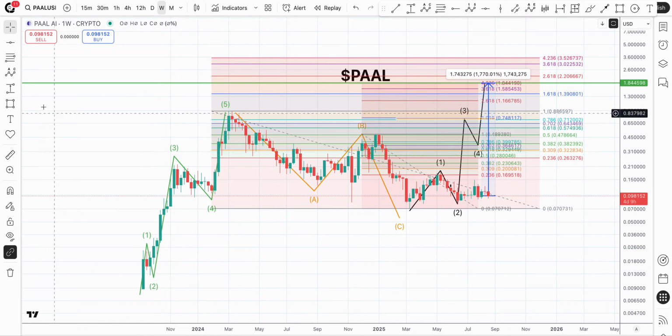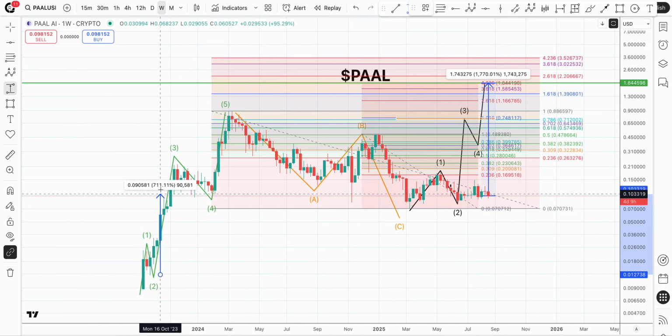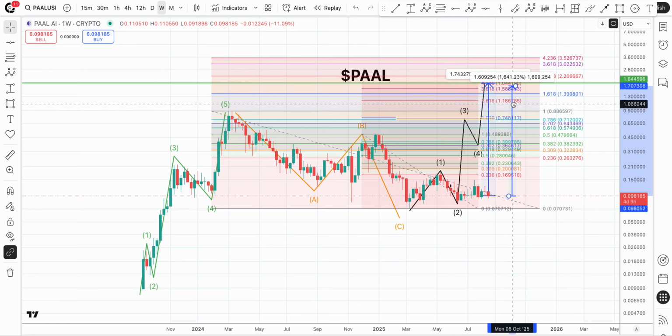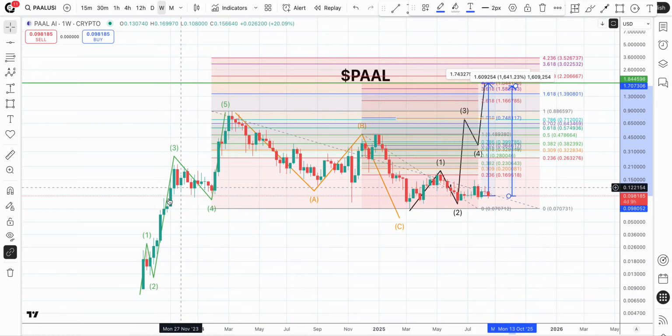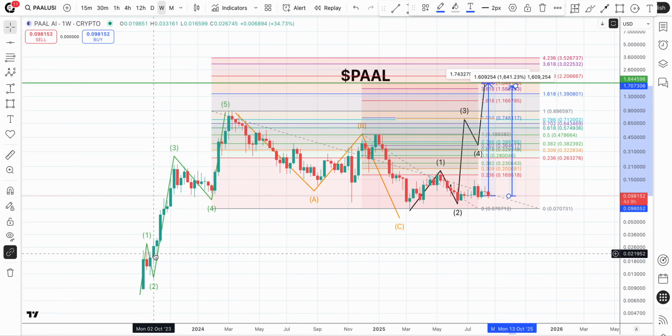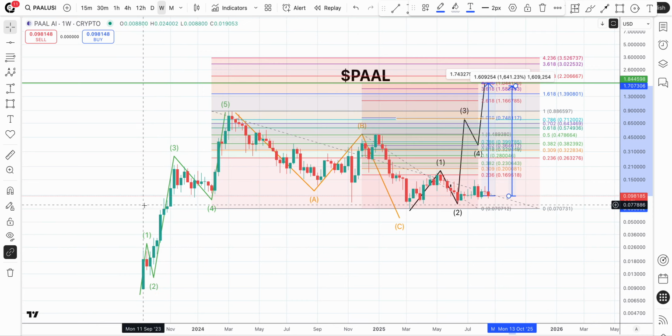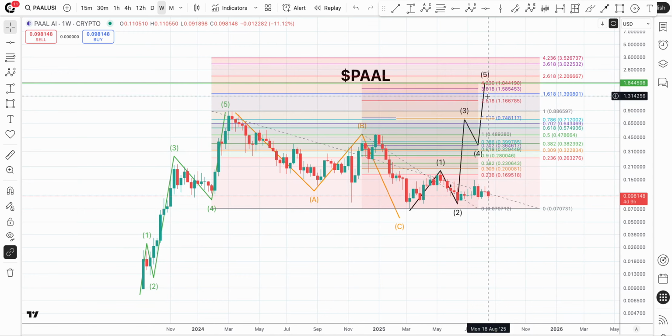I mean, just right here, that third wave, what did we get? What kind of gas was that? That third wave alone, 1600. Where does that bring us? Right up to that target, right? This was a newer coin, so it was really low market cap down here. Let's see. Yeah, we're talking like 20 million was the market cap down there. So it got that extra gas, but we've seen that can happen, and it's happened in the past. And these other targets out here are still not out of the question.